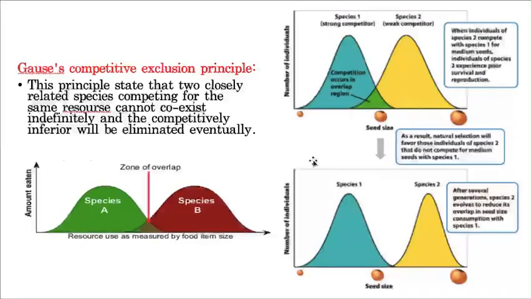Now one more concept, that is this competitive exclusion principle. Gause's competitive exclusion principle. Hope you remember, yesterday's video also I gave this.